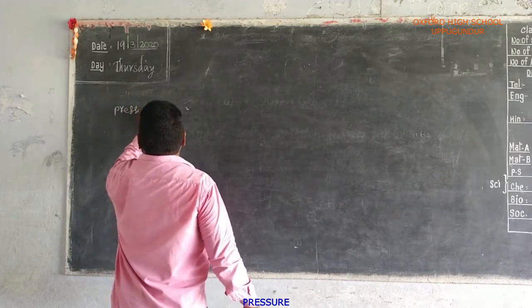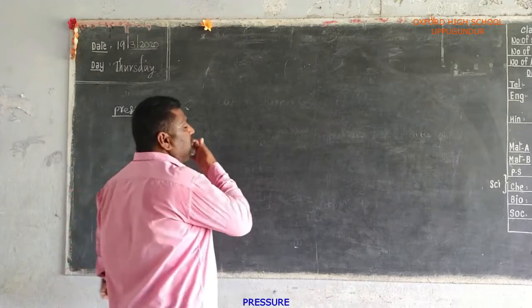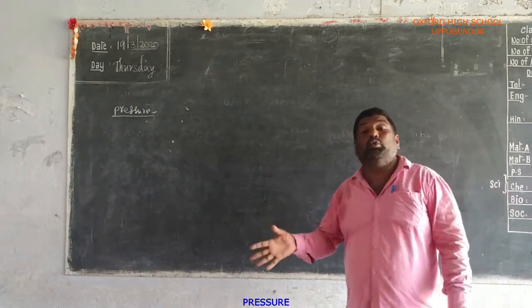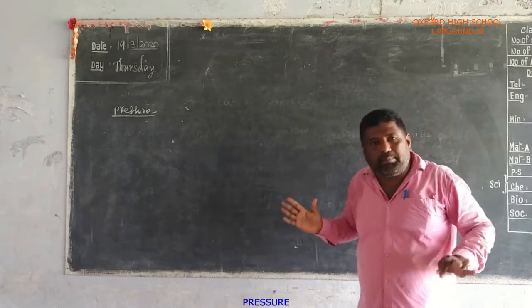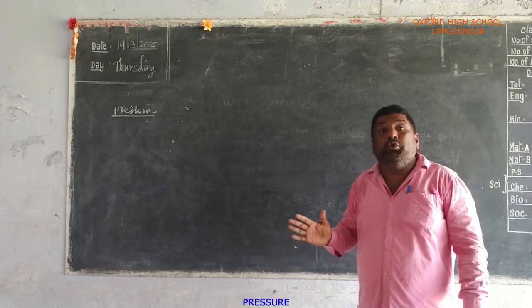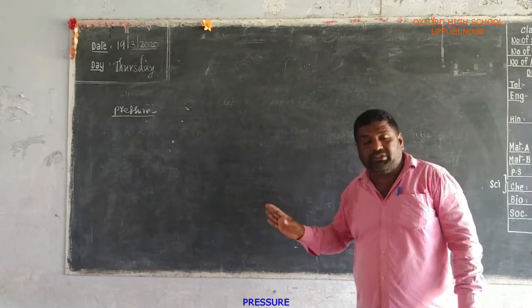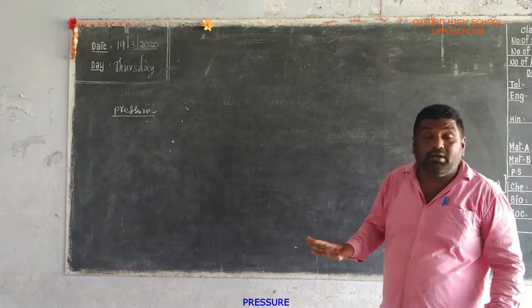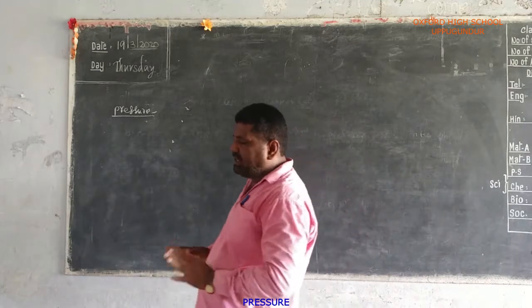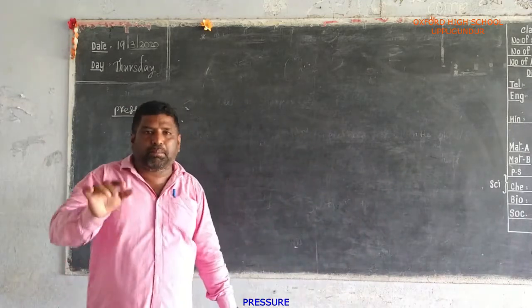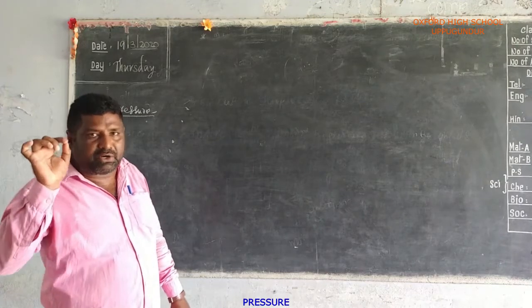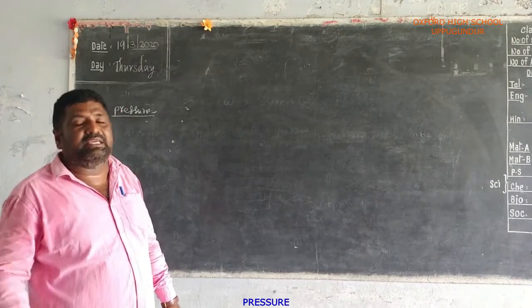Pressure. First of all, what is the definition of pressure? The force perpendicular to a unit area of the surface is called pressure. What is the definition of pressure? The force perpendicular to a unit area of the surface is known as pressure.